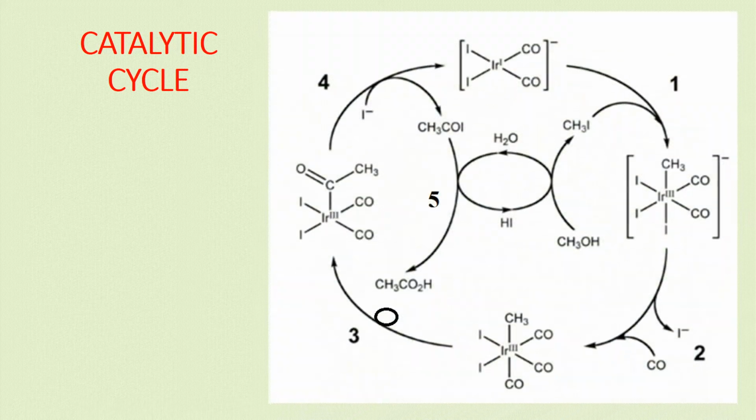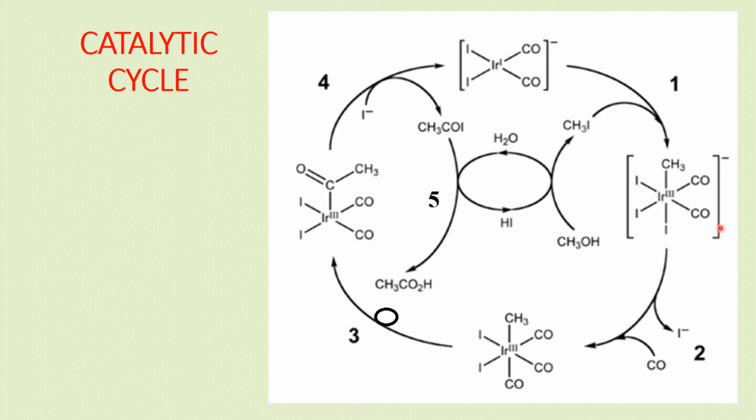The catalytic cycle for the Cativa process is as follows. This is the active catalyst, to which methyl iodide is added by an oxidative addition reaction. Methyl iodide is formed when the reactant molecule methanol is reacted with HI. It is added to the active catalyst species, giving a hexa-coordinate complex.